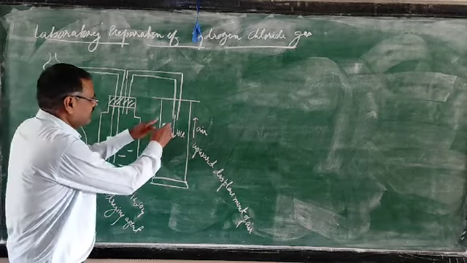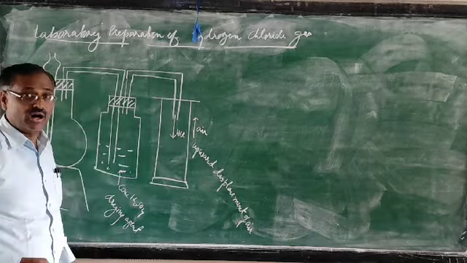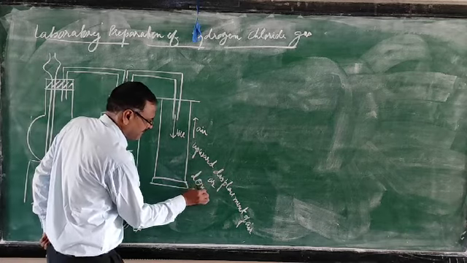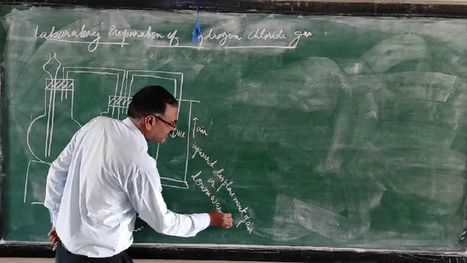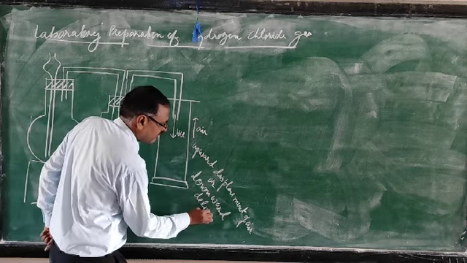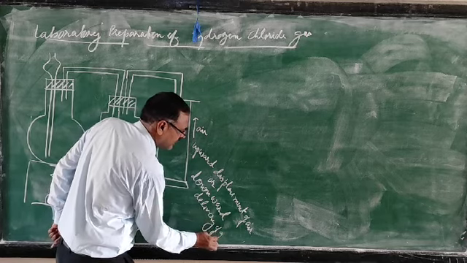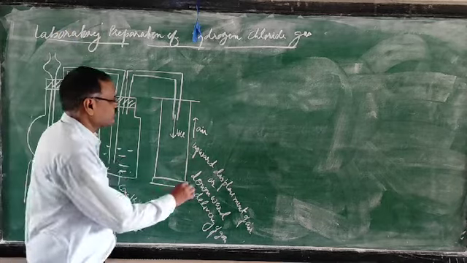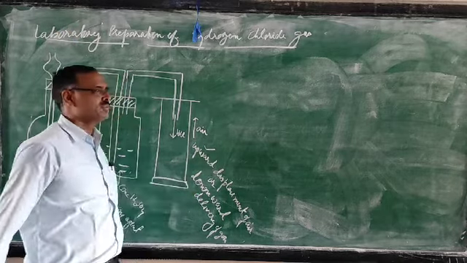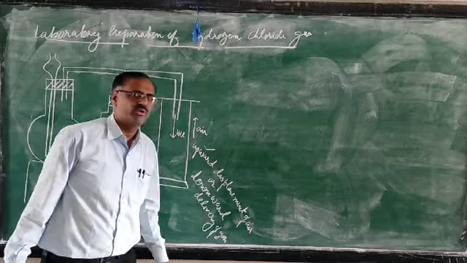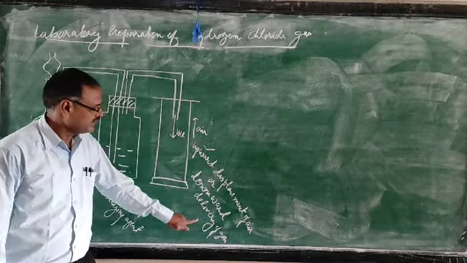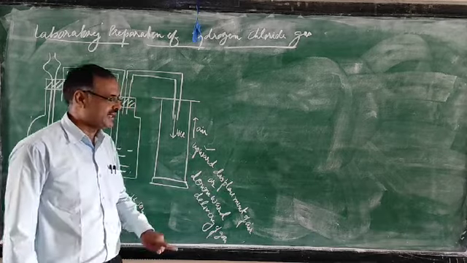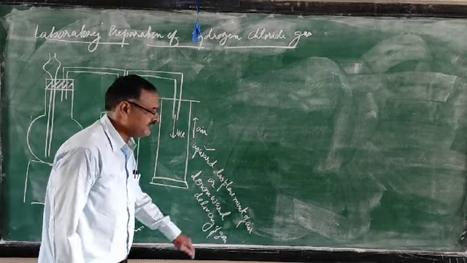Another writer has written downward delivery of gas. Both names are correct. One is given in your book, but the other is not, so don't think it is wrong. It is also correct, because when we check board papers, we find this answer as well. Either upward displacement of air or downward delivery of gas is right.